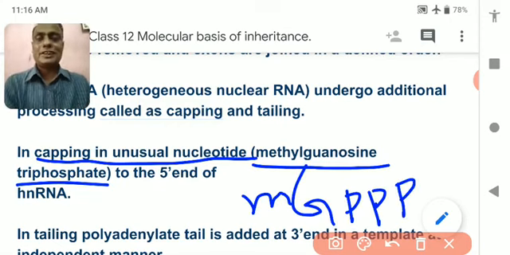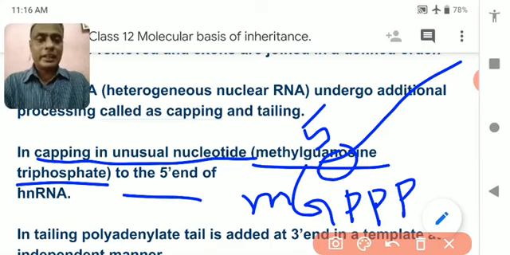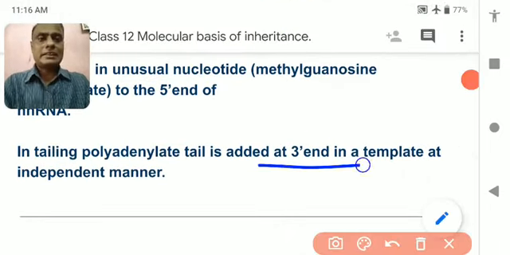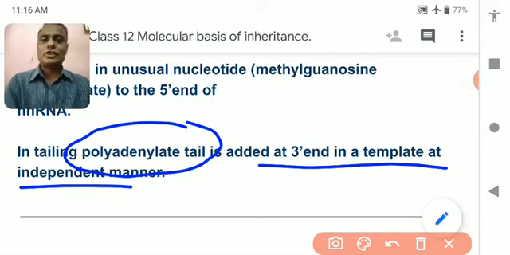You can see in the NCERT book it has been given. The 5' end of the RNA is capped by methyl guanosine triphosphate, and the other end, that is the 3' end, is covered by a polyadenylate tail. It is also called tailing. Hope you understood this part very well.